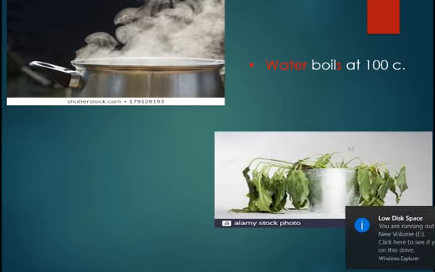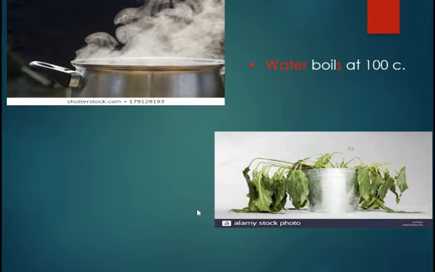Here we have some plants. What happened to them? They are dead. Very good. When do plants die? Excellent. Plants die without water.